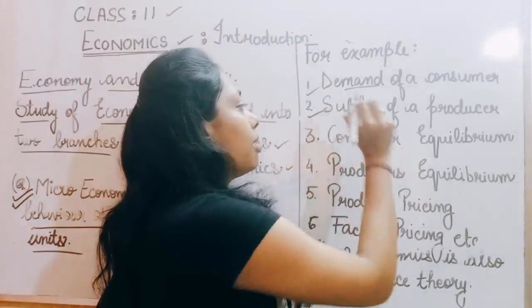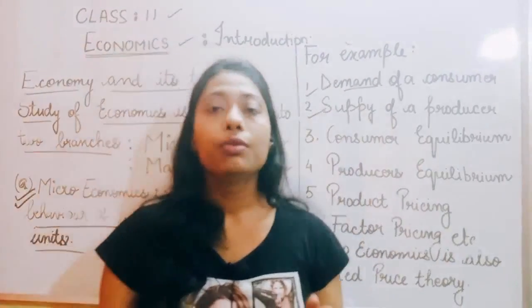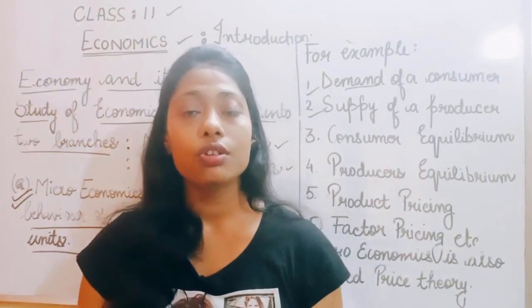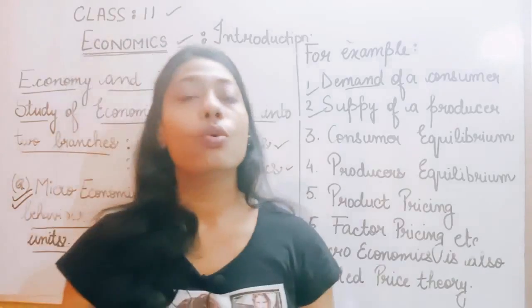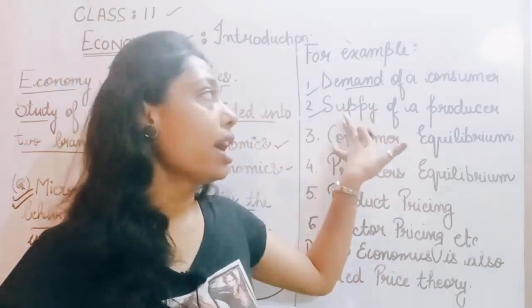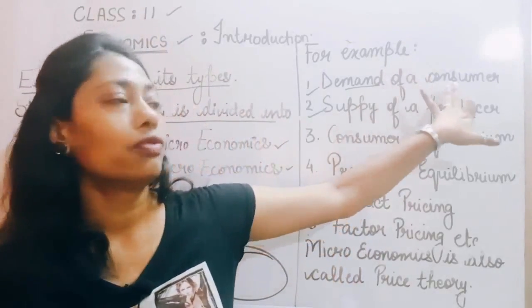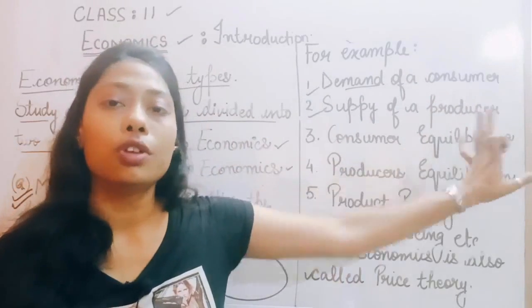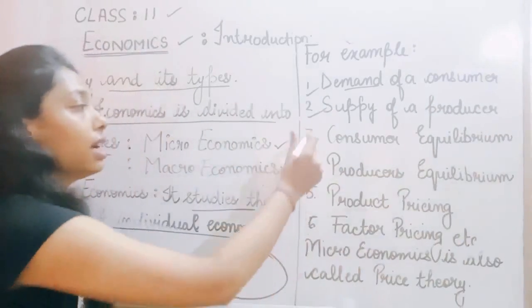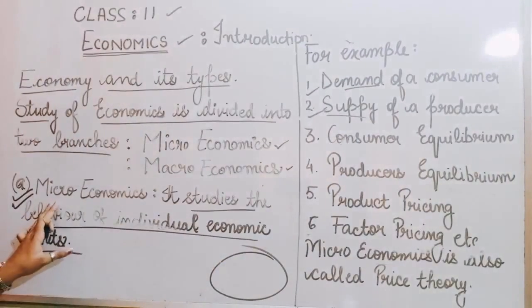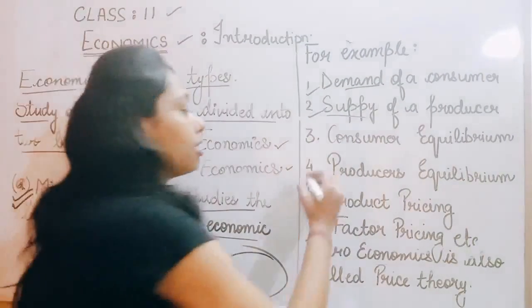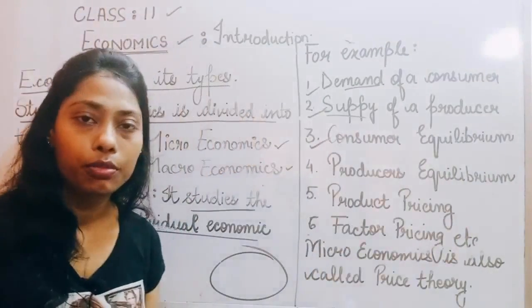Second point is supply of a producer. Producer is that particular person who converts raw materials into finished products, who is running the supply and who is fulfilling the demand of the consumer. That is your producer. Now, if we study the supply of a producer, it also comes under the category of microeconomics. Third is consumer equilibrium.